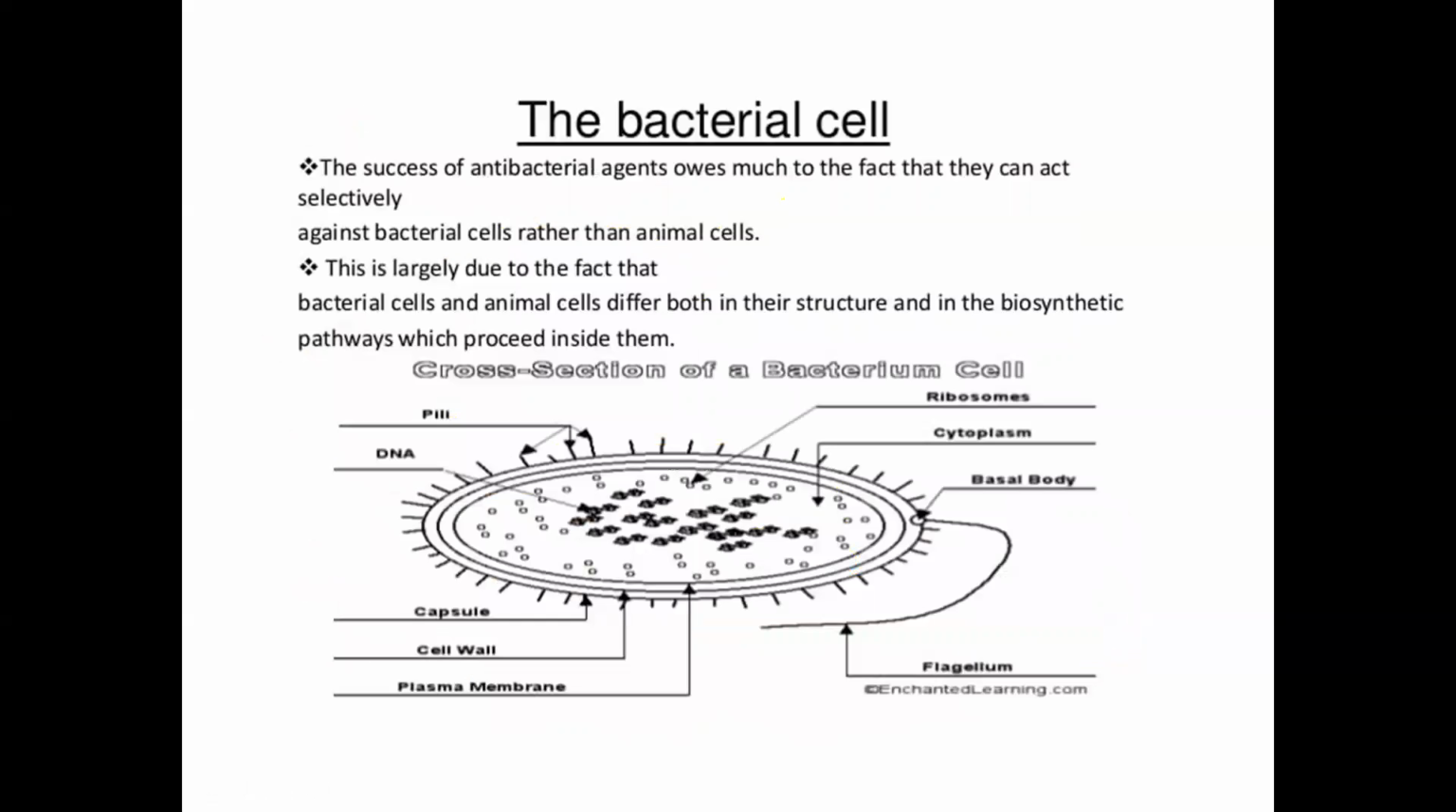Next, I have discussed some structural moieties of the bacterial cell. The success of antibacterial agents lies in the fact that they act selectively against bacterial cells rather than animal cells. They only target the bacterial cell parts, so they are ineffective in the animal cell. This is largely because bacterial cells and animal cells differ both in their structure and in the biosynthetic pathways which proceed inside them. Biochemically they are different, so antibacterial drugs are only effective in bacterial cells because they are cell specific.